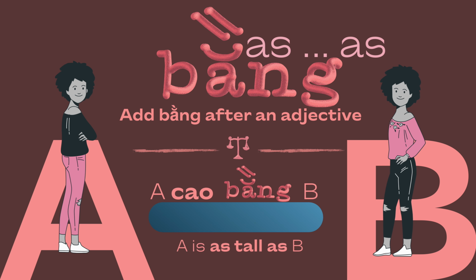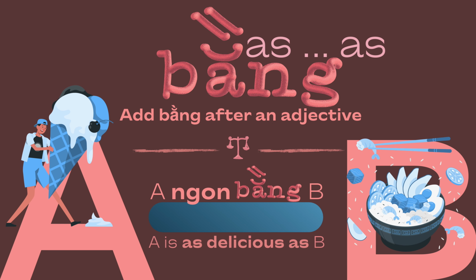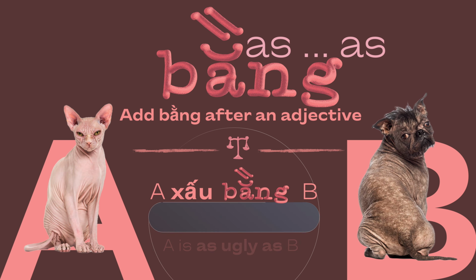For example, A cao bằng B. A is as tall as B. A ngon bằng B. A is as delicious as B. A xấu bằng B. A is as ugly as B.